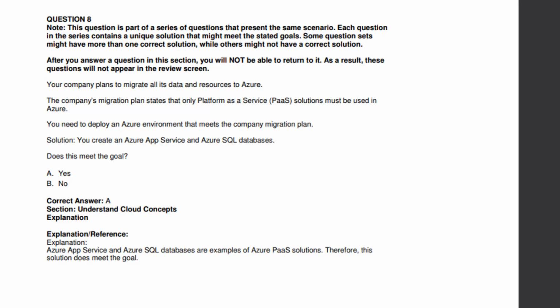Okay. So the first question after this: your company plans to migrate all its data and resources to Azure. Your company migration plan states that a platform as a service solution must be used in Azure. You need to deploy an Azure environment that meets the company migration plan. Solution: you create an Azure app service and Azure database service. Does it meet the goal? Yes, it met the goal. So the answer is A.